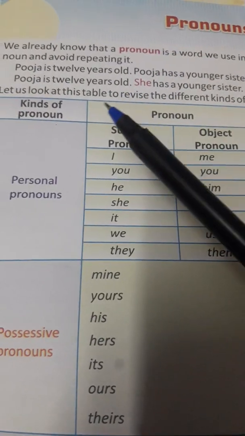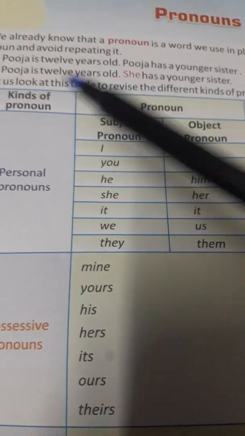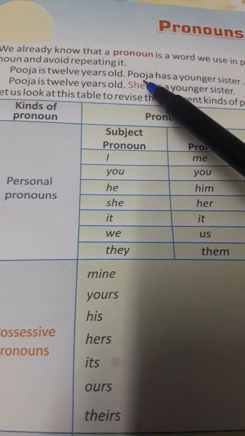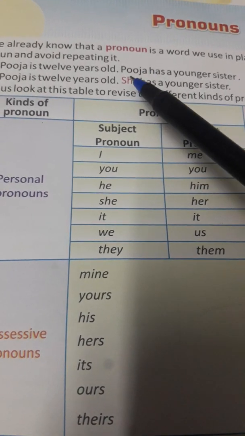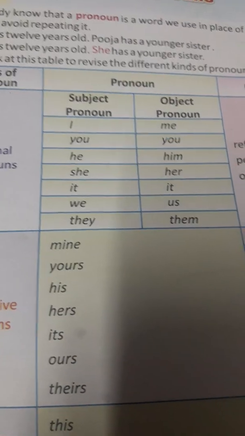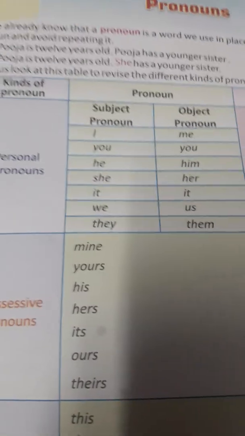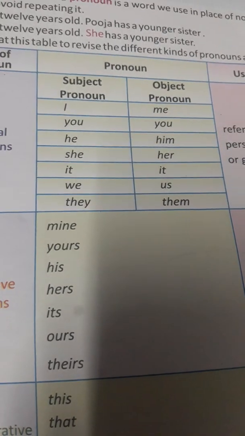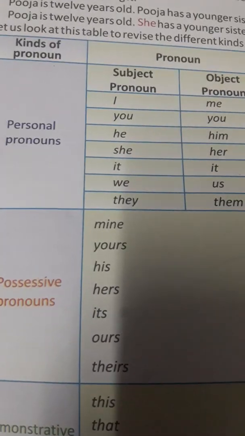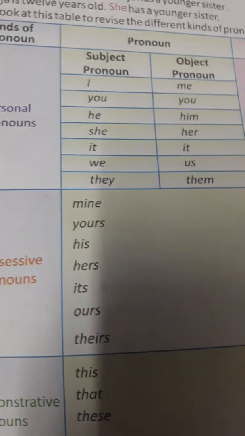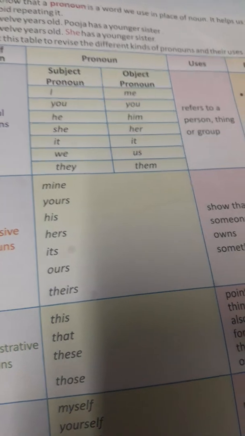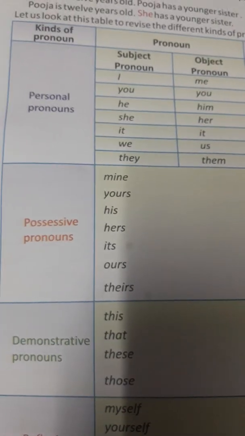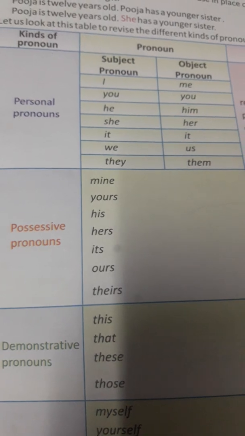As you can see here, Pooja is 12 years old. Pooja has a younger sister. So Pooja is 12 years old, and again Pooja is written here. So in place of this name, we have used the pronoun she. In the same way, there are other pronouns also, and they are all divided according to their kinds. You can see here in the form of a table in your book. Along with this video, I'll also send you the definitions which you have to write in your grammar copy.